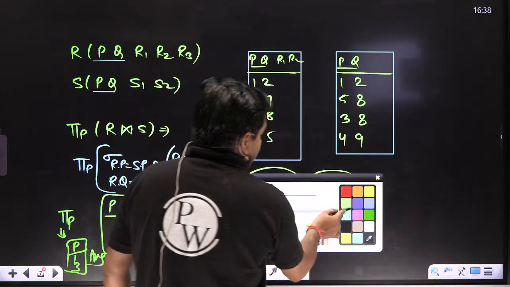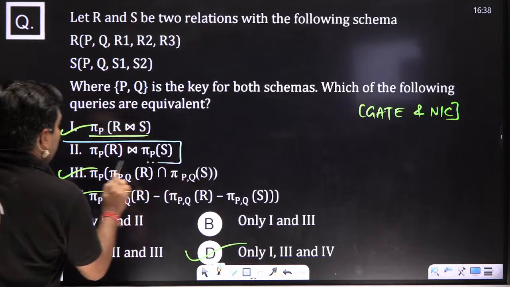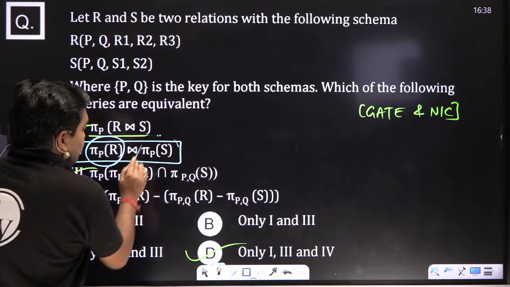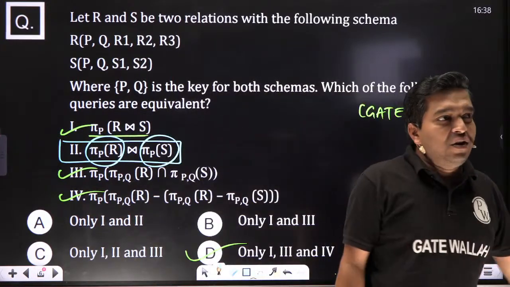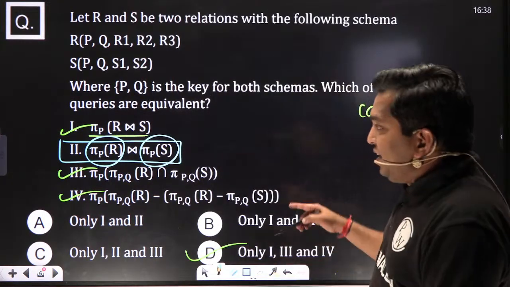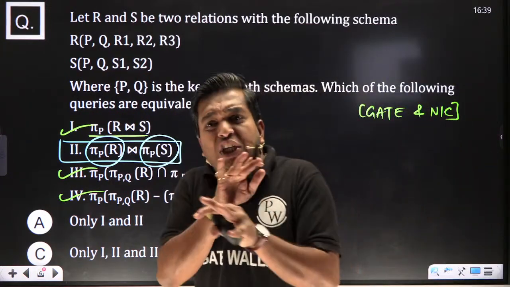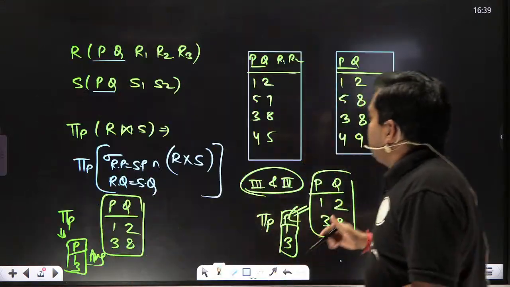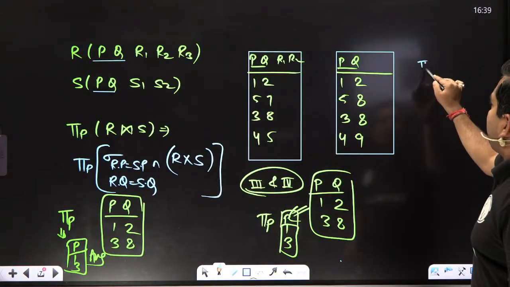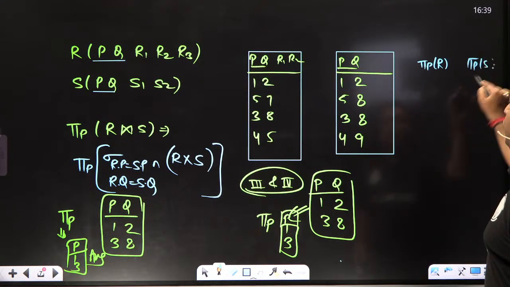But in the second query, first of all, you fetch P. In the second query, what happens? You will get P in which Q may or may not be equal, my dear. So here you can see, first you fetch pi of P from R and pi of P from S. Then what will you get?